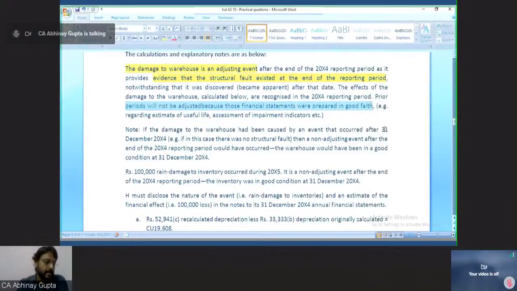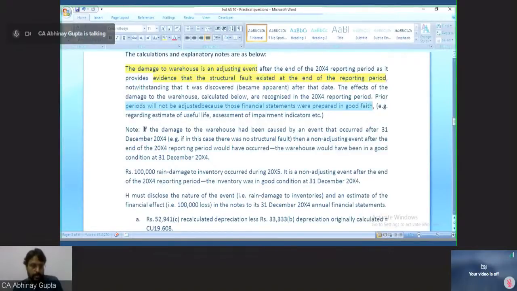So is there any error, that there was a fault already there, so we should have done the error correction, because earlier accounts should also have had the same impact? No, there was no error because all the accounts were prepared in good faith. We were not aware of this structural fault. This structural fault has come to our light because of this heavy rain, and the heavy rain could have damaged the warehouse only because there was a structural fault. Otherwise, the rain couldn't have damaged the warehouse. Hence, it is an event existing at 2004 already and confirmed by the rainfall damage.